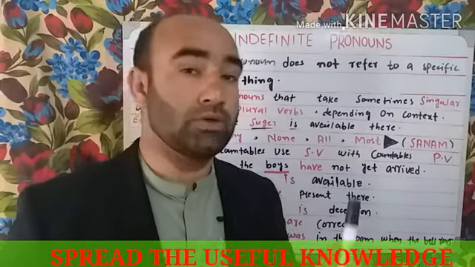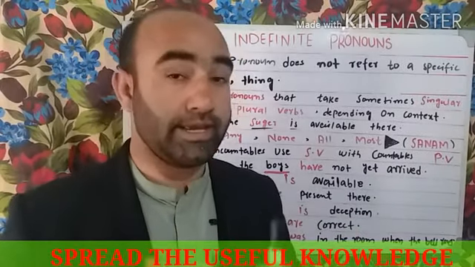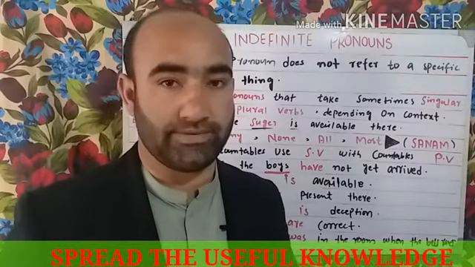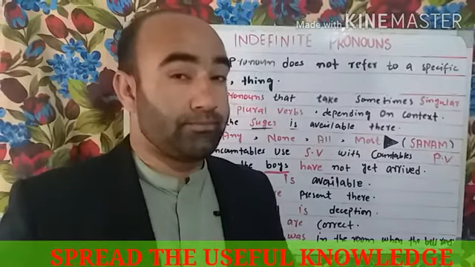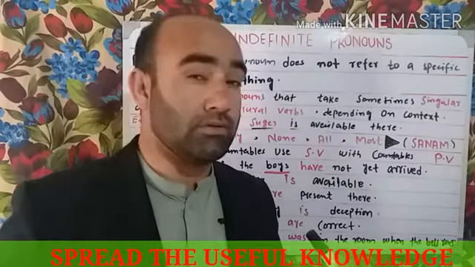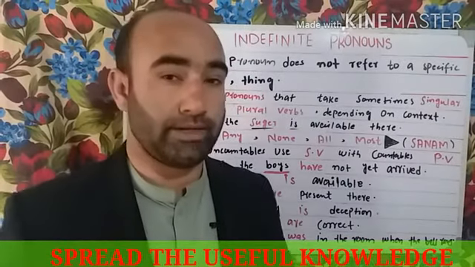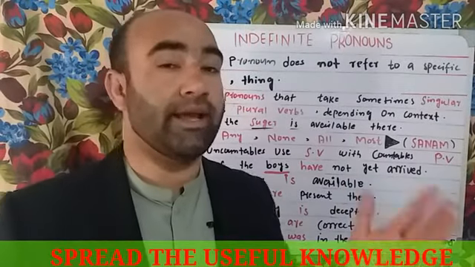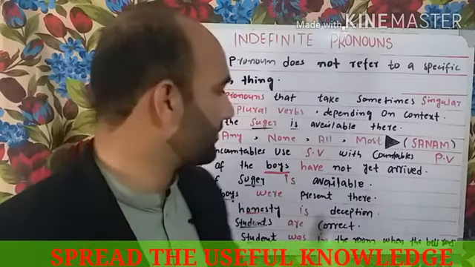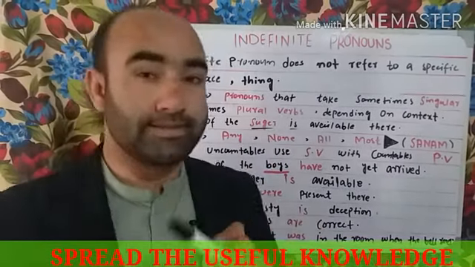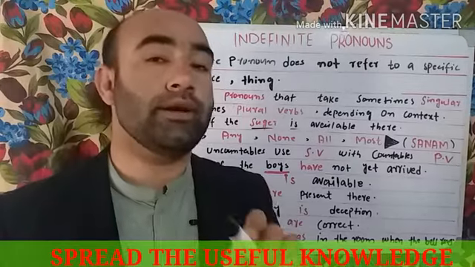Countable nouns are those nouns which can be counted, and they have singular and plural forms as well. And uncountable nouns are those nouns which cannot be counted, and they don't have any plural form. Sugar is considered as a singular noun.